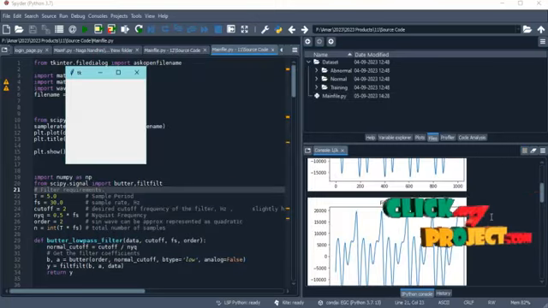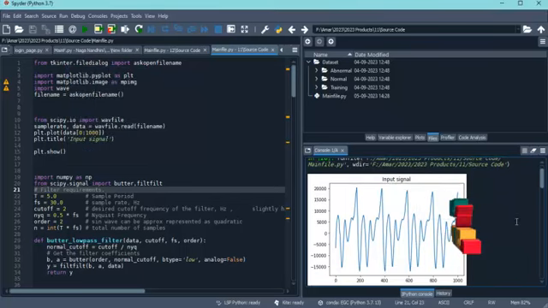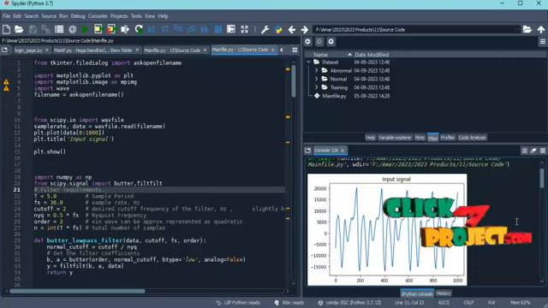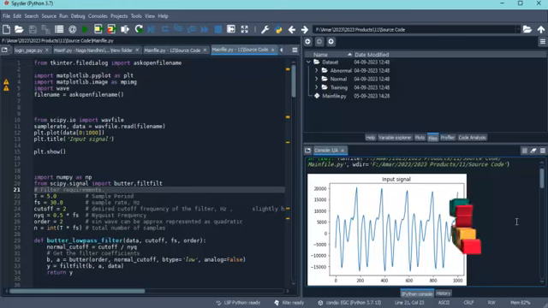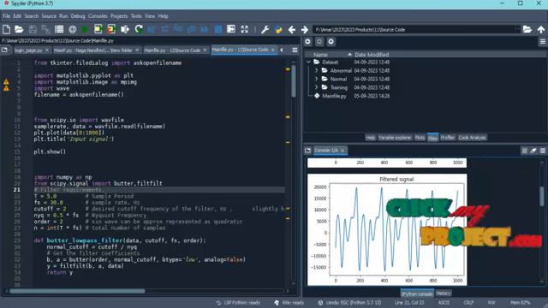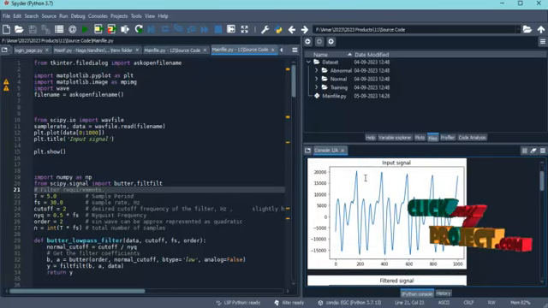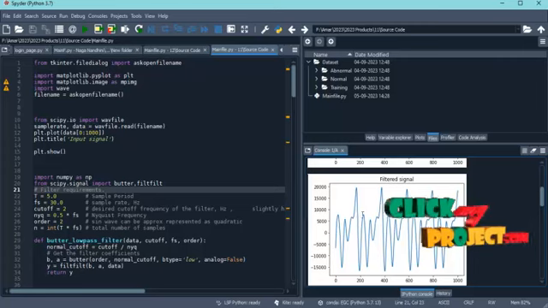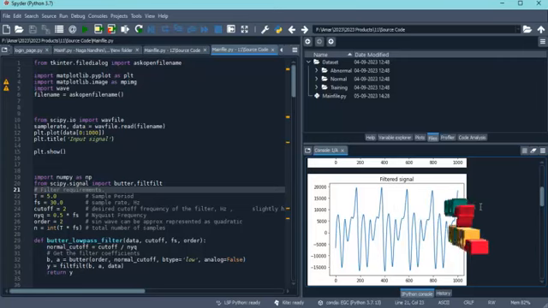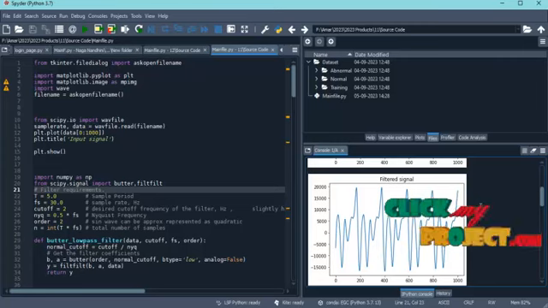After making the selection, the input signal is placed in the console under the title of input signal. The size of the input signal is too long, so we shorten it to 1000. After shortening this, we do the filtering. In this filtering you can see the difference here. The peaks are altered between the input and the filtered signal. After the filtering, the noises present in the signal are removed. Here we are using the Butterworth filter to remove the noise from the signal.